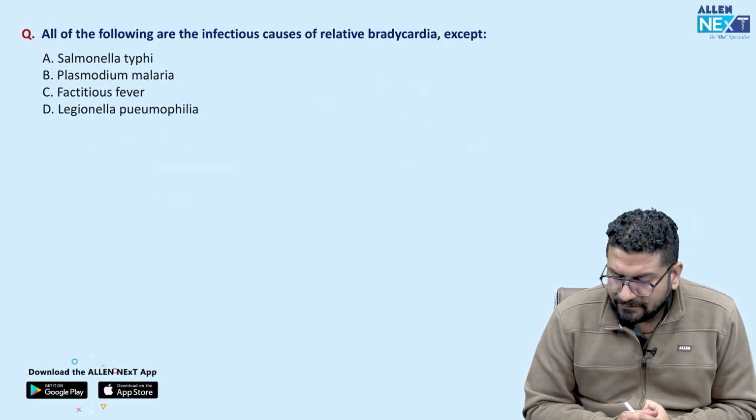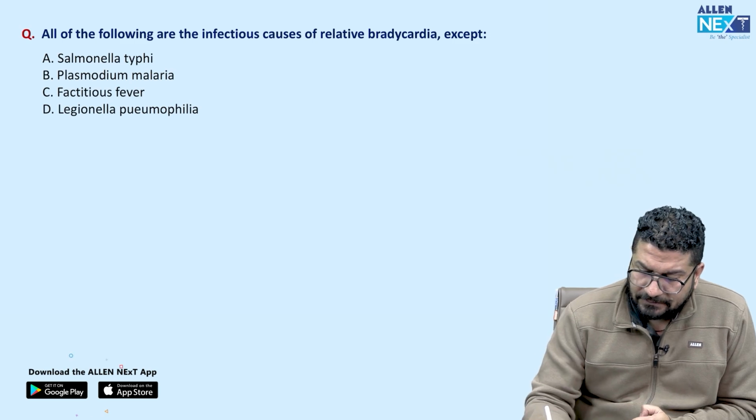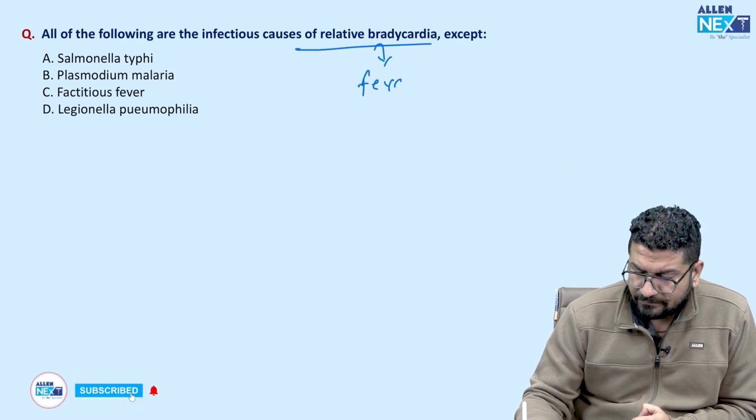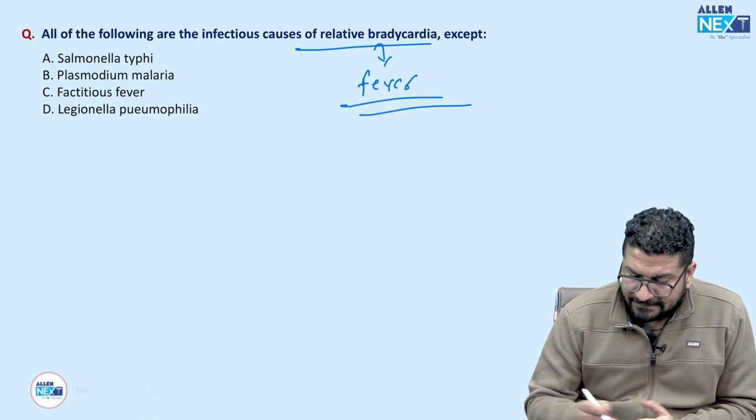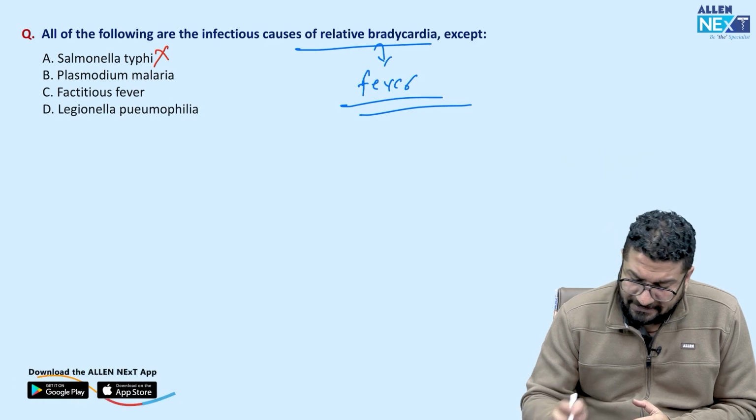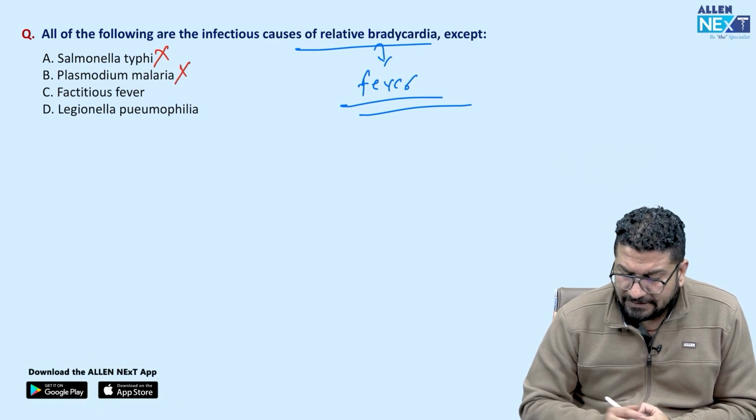All following are infectious causes of relative bradycardia. So relative bradycardia you can see in many patients who develop fever. So again salmonella typhi में होगा, yes, it's an infection. So typhoid में तो होते ही. Malaria can cause, yes. Legionella pneumophila, yes.